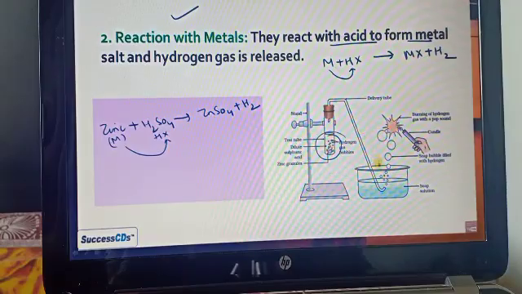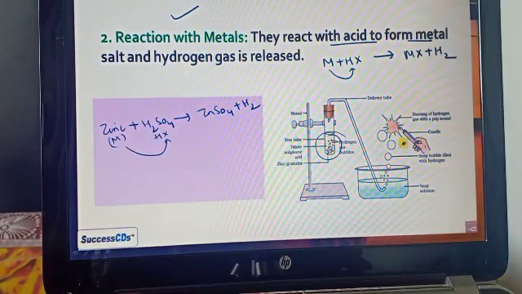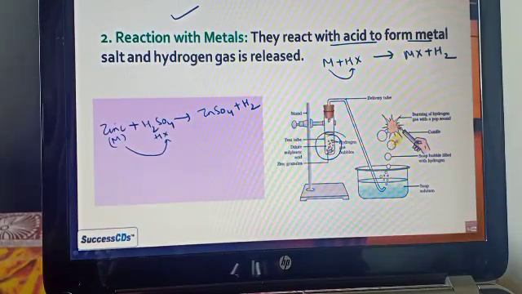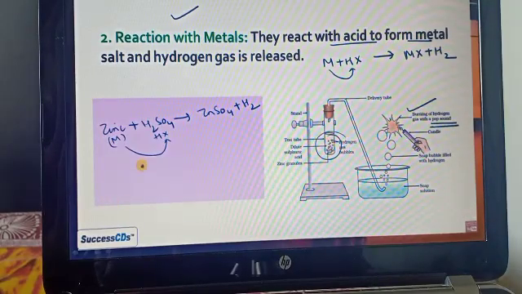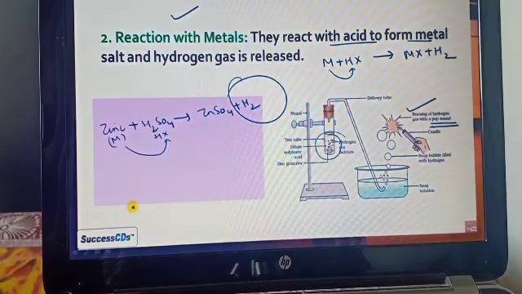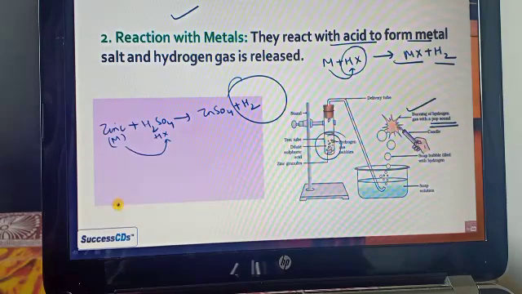How will we test this? Here you can see the gas is collected over the soapy solution. If we bring a burning candle near this gas, then it makes a popping sound, which gives us confirmation that the gas released is hydrogen gas.